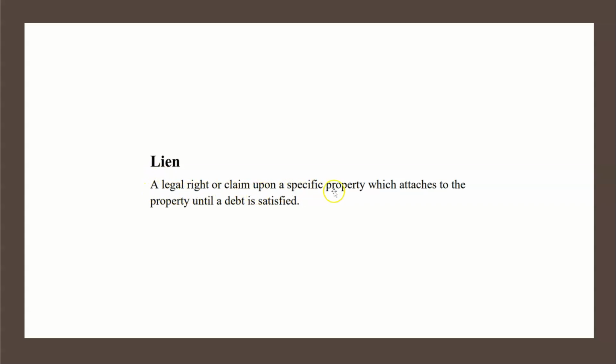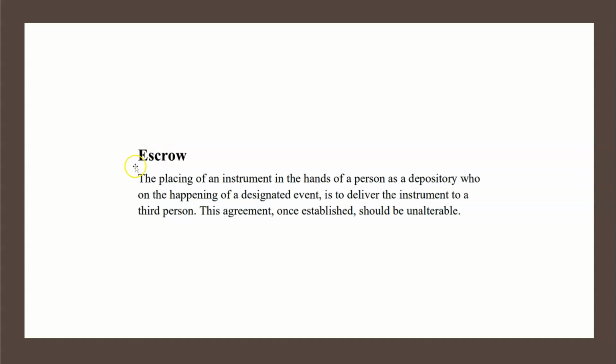or claim upon a specific property which attaches to the property until a debt is satisfied. Let's also look at the definition of escrow, which is the placing of an instrument in the hands of a person as a depository who, on the happening of a designated event, is to deliver the instrument to a third person. The agreement, once established, should be unalterable.